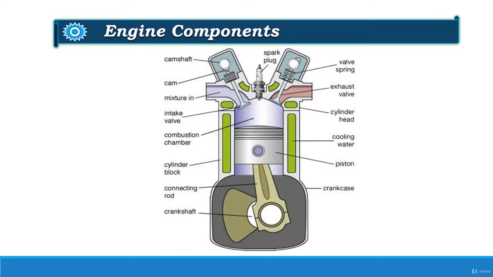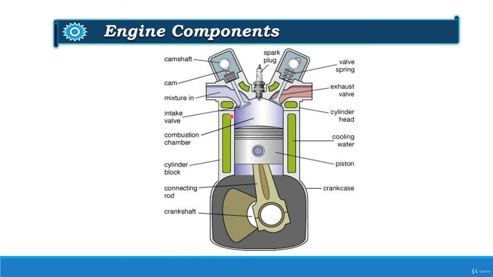Coming to the engine components. Internal combustion engines are basically classified into spark ignition engines, that is SI engine, and compression ignition engine, that is CI engines. This figure shows the cross-sectional view of SI engine, that is spark ignition engine. So let us see the various engine components.